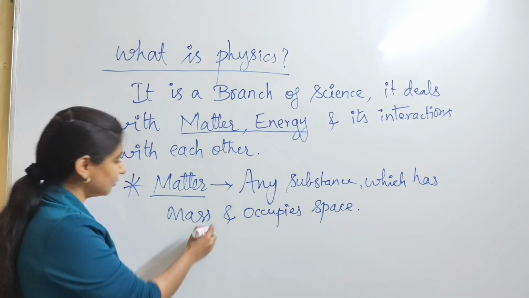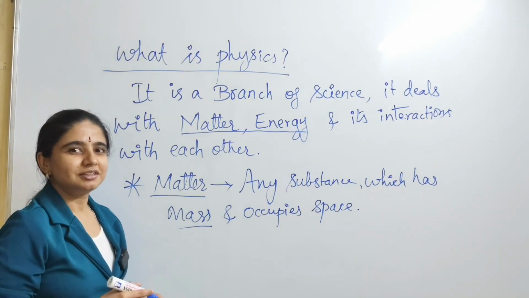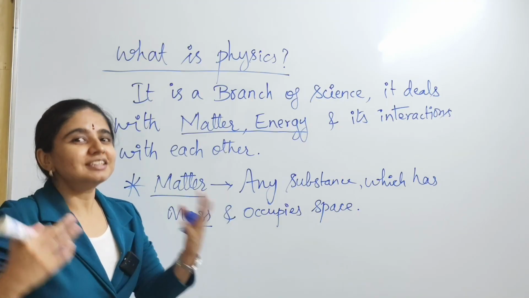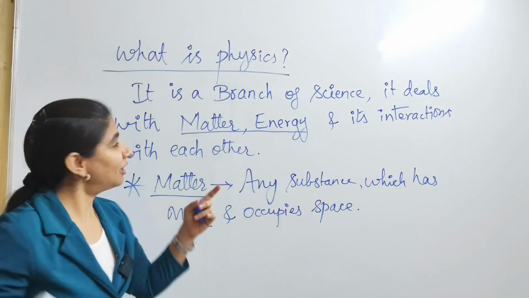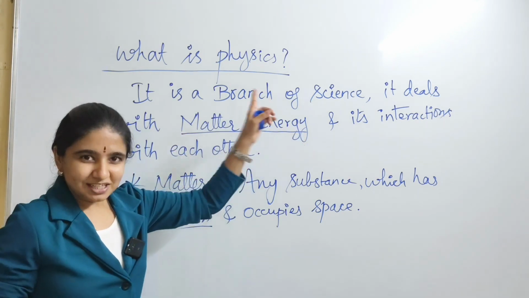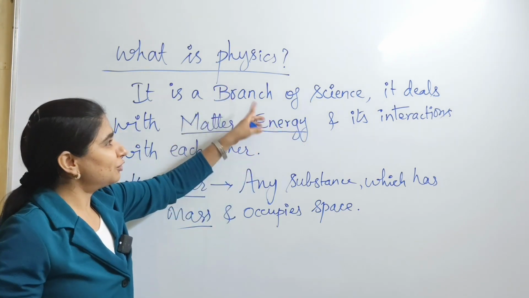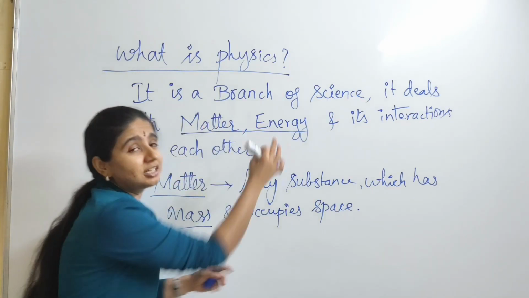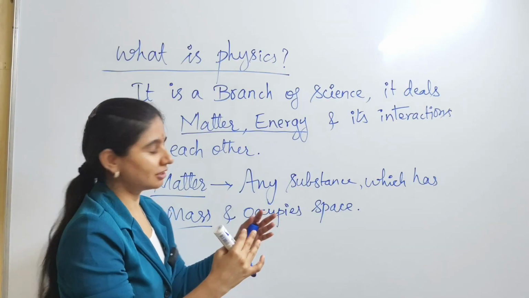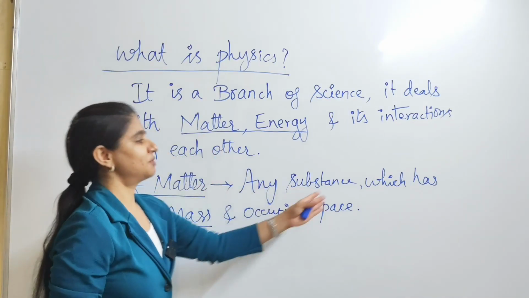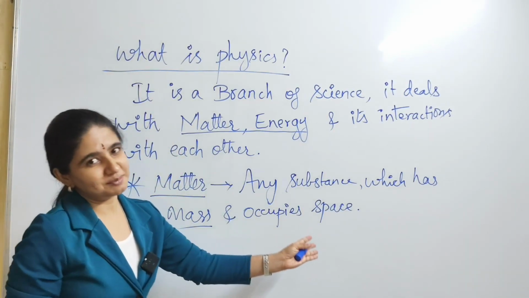Okay, now what is meant by mass? Again a question. So this science is not easy. It is understanding and observation. Are you getting to know now? Now you got to know in the previous session what is science, okay? And now you got to know what is physics. And physics deals with what? Matter and energy and its interactions with each other. Now you should know what is meant by matter. Matter is nothing but any substance which has mass and occupies some space.